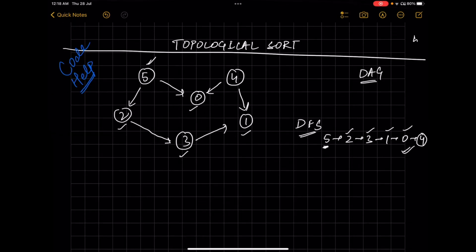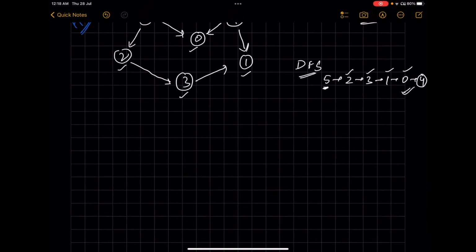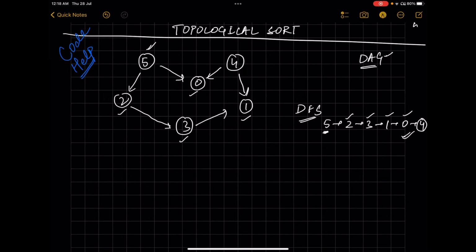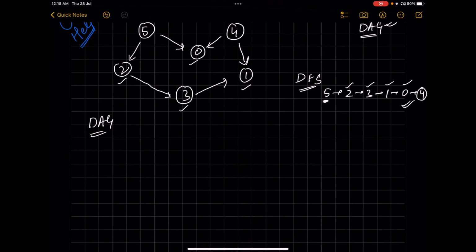What should we do to get the topological sort? As we discussed earlier, we find the topological sort of a DAG, and a DAG has a property: there must be a vertex which has in degree 0, and there must be at least a single vertex which has out degree 0. That is the basic property of a DAG.